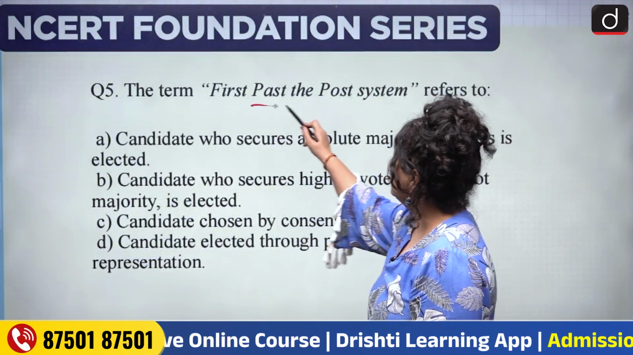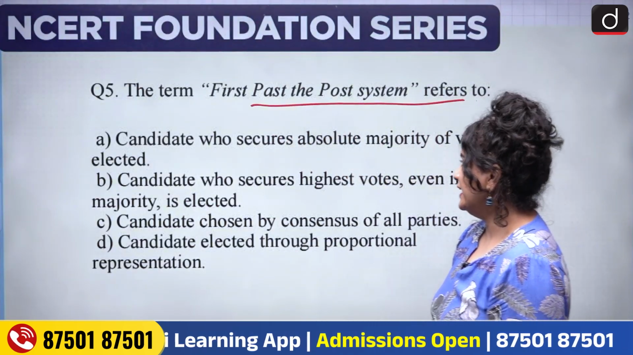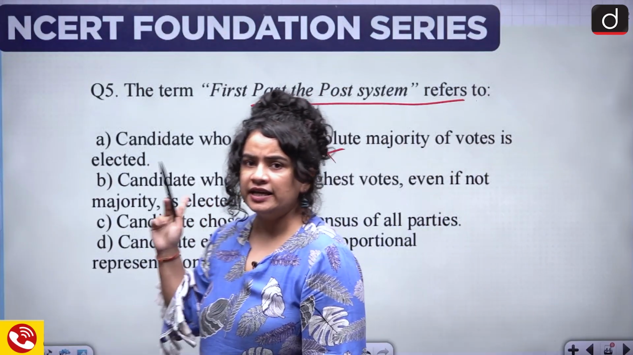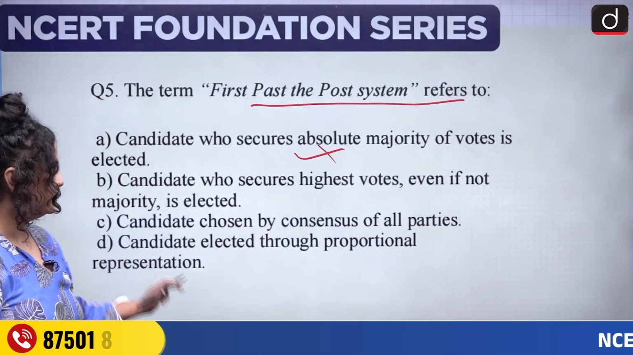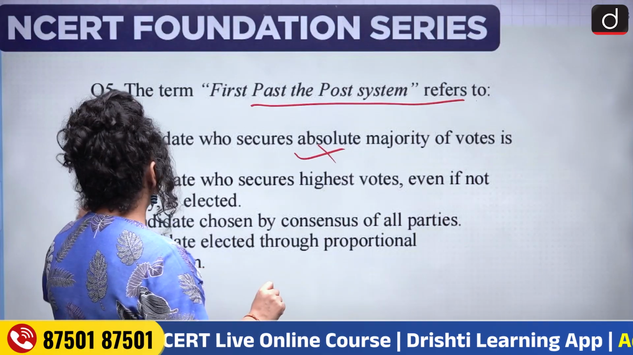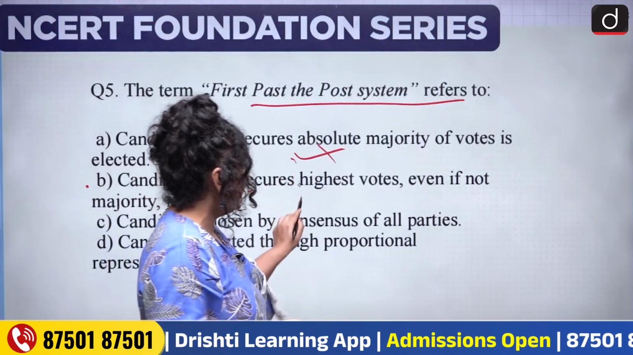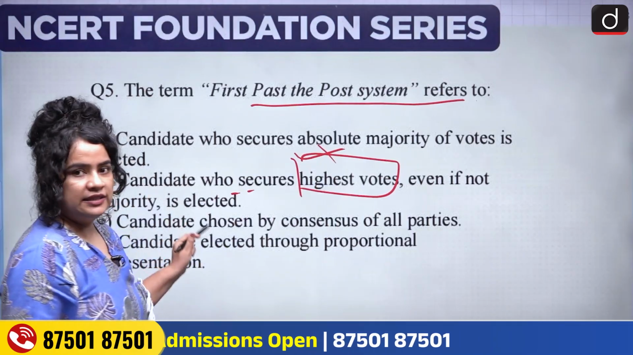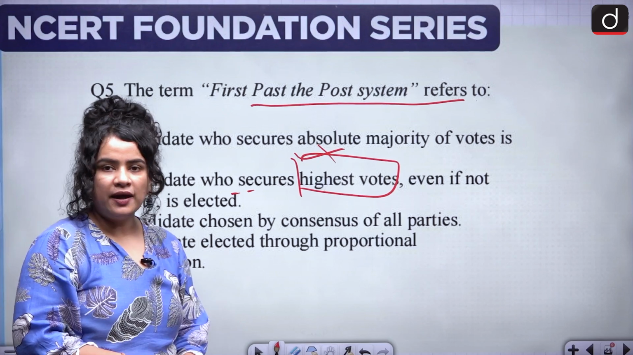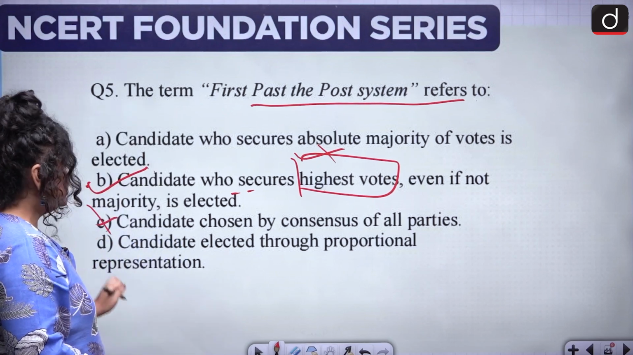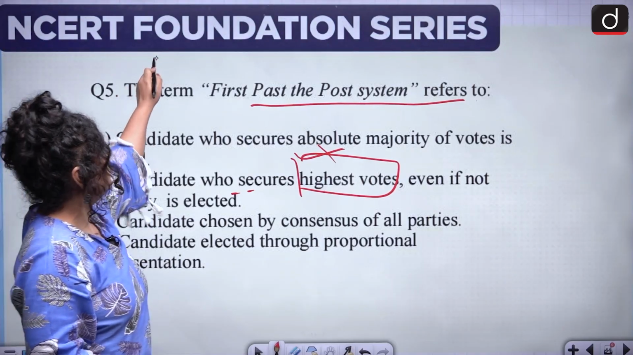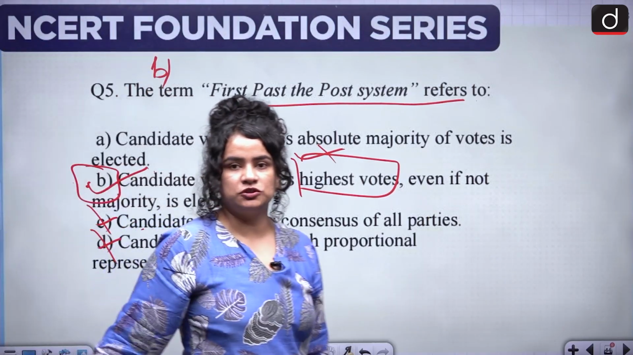The term first past the post system refers to A. Candidate who secures absolute majority of votes is elected. We've already discussed this in, I think, our first or very second question. No, this is not the correct option. We are talking about the preferred candidate. Option B, candidate who secures highest votes, even if not the majority, is elected. Absolutely correct. Candidate chosen by consensus of all parties, no. And candidates elected through proportional representation, also no. So this is our first past the post system. The correct answer is option B.